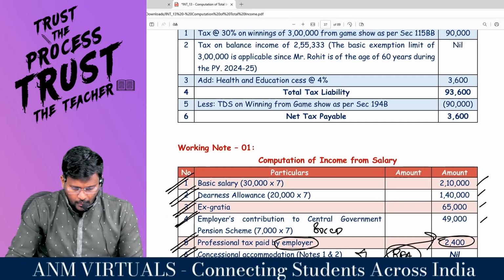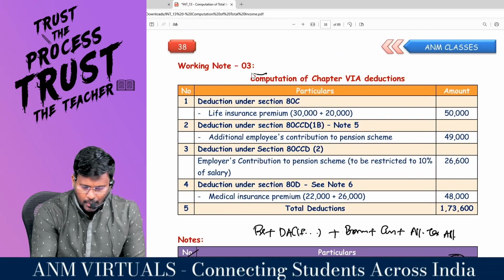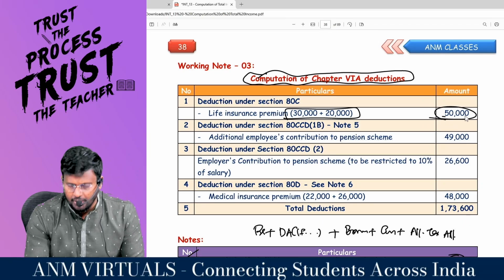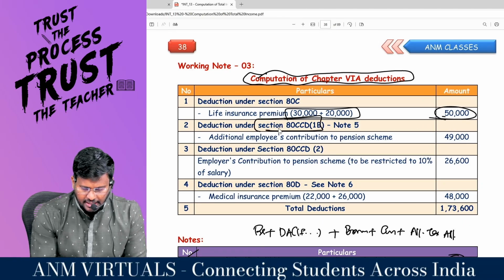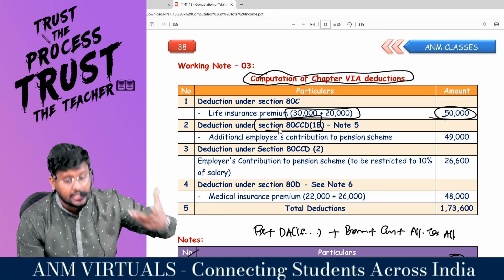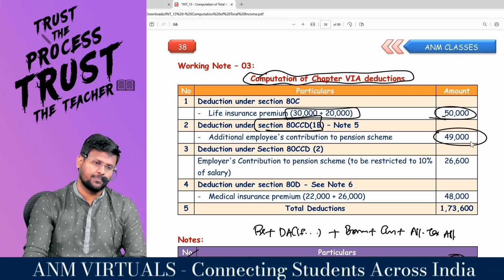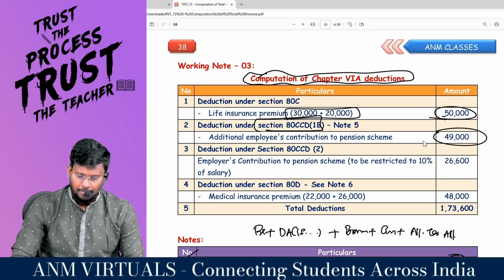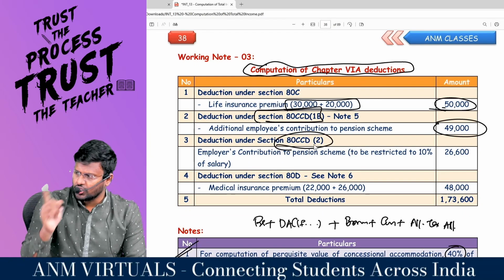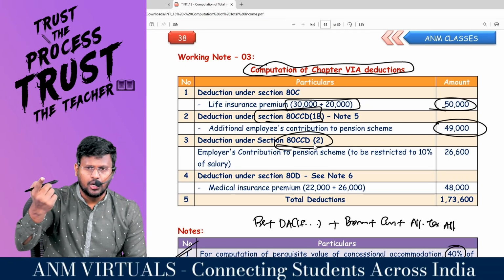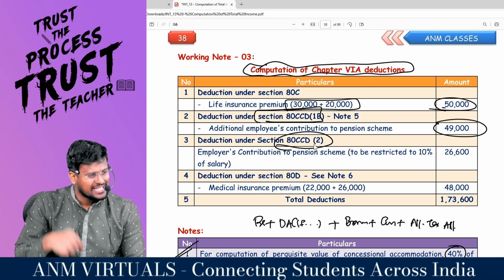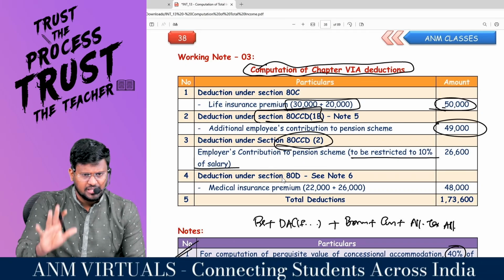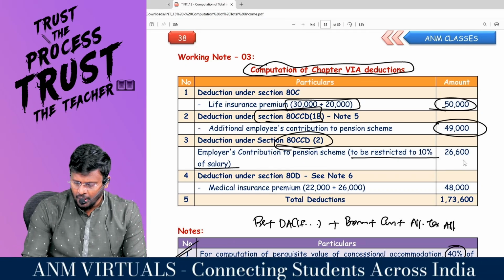Less Chapter 6A deduction. Sir, can we reduce Chapter 6A deductions one by one? Yes, sir. This is the computation of Chapter 6A deduction. Deduction under 80C, LIC, you are entitled to 50,000 rupees. 80CCD subsection 1B, that is additional employee's contribution to pension scheme, 49,000. First claim 80CCD(1B), then you don't have the headache of 80CCE. Deduction under 80CCD subsection 2, whose contribution? Employer's contribution, in whose hands? Employee's hands. But it will be restricted to how much percent of salary? Salary means basic salary plus DA provided in terms of employment, which comes to 26,600.